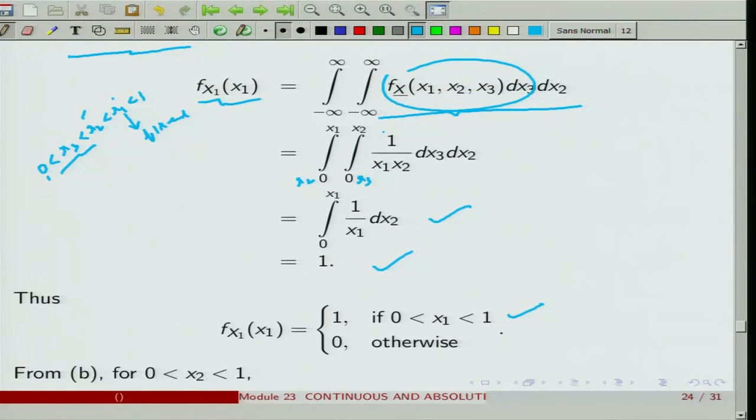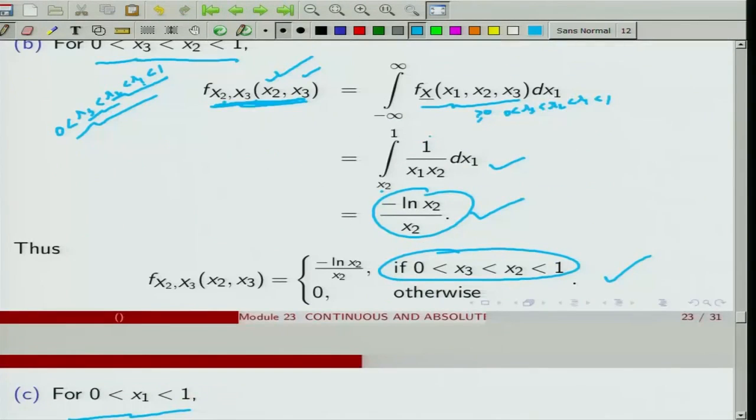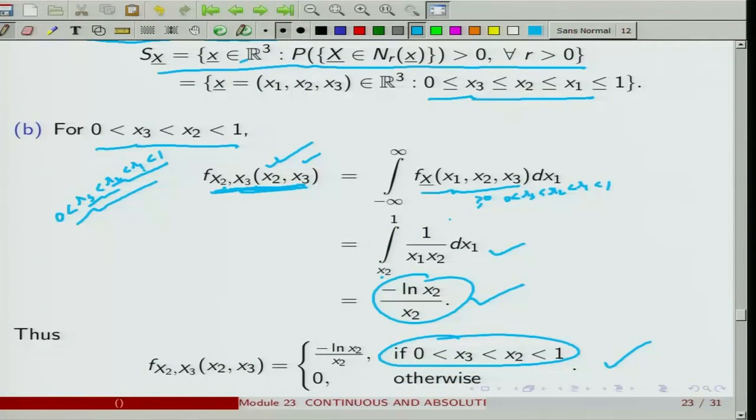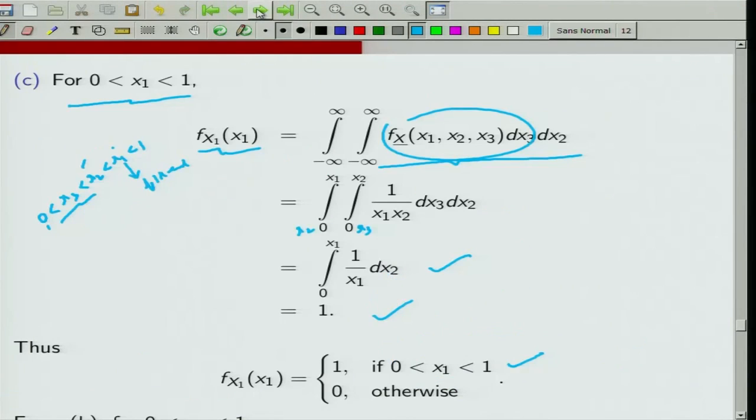Now, I can get the marginal PDF of X2 from the joint PDF of X2 and X3. Note that X2 and X3 have this support. So, if I integrate out x3, for a fixed x2 it can go from 0 to x2, and if I integrate out x2, for a fixed x3, x2 will go from x3 to 1. So, I can get the marginal PDFs of X2 and X3 from the joint PDF of X2 and X3 in the following manner.